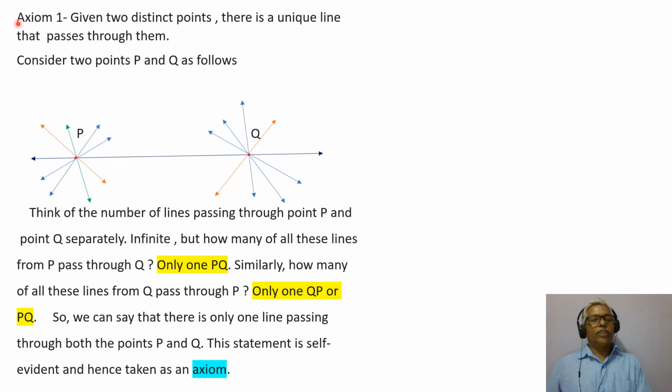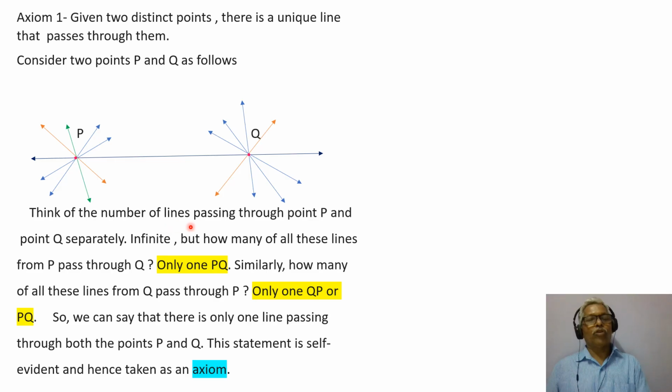So, a little explanation on this axiom 1. Read it again. Given two distinct points, there is a unique line that passes through them. Consider 2 points P and Q as follows. This is P, this is Q, and we will have a look at this comment.